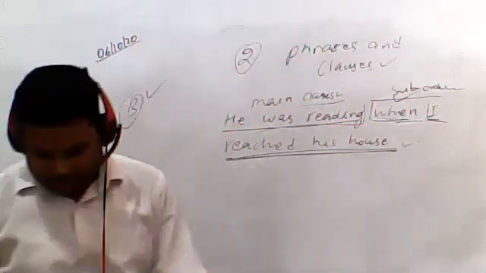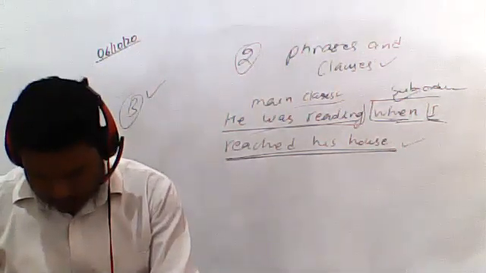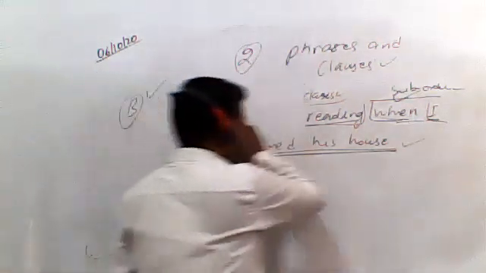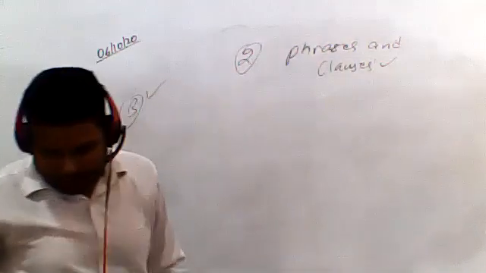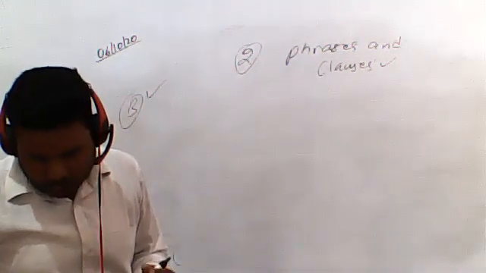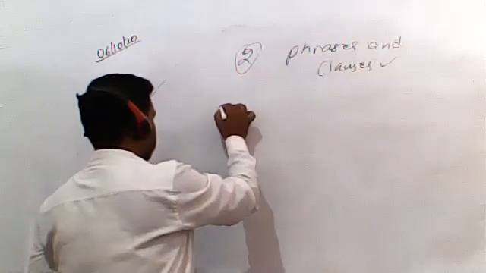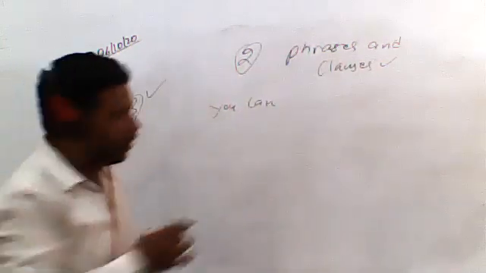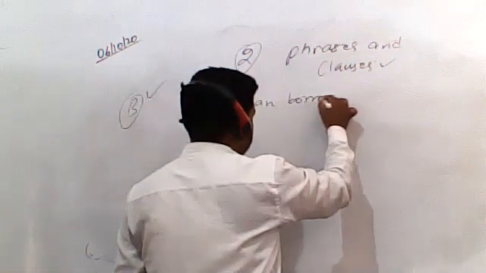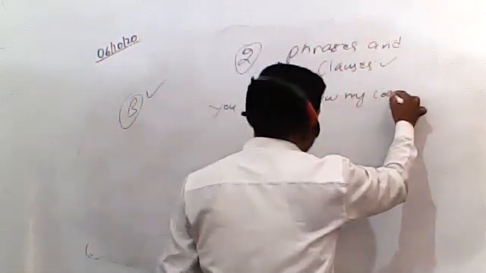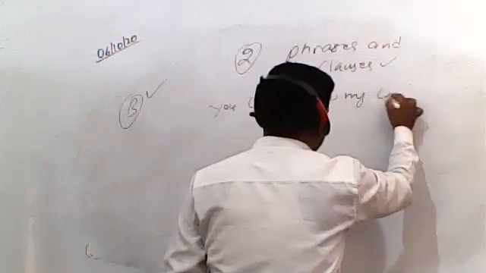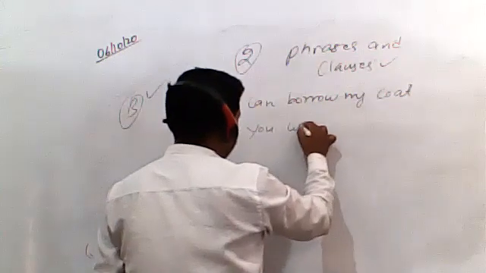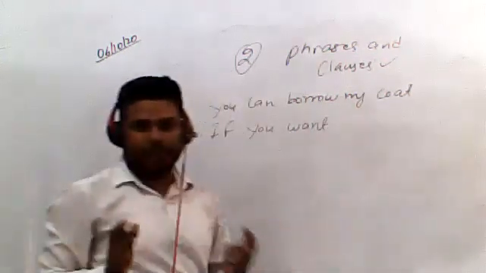For example, let's see one example from the book and from the exercise. This one is: you can borrow my coat if you want. So students, first you need to identify the conjunction.